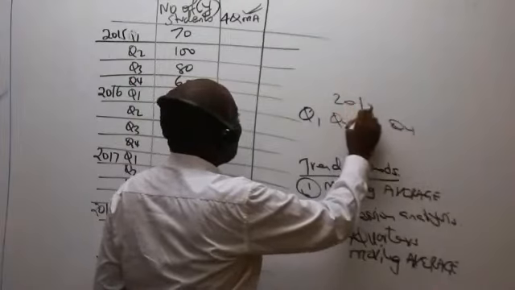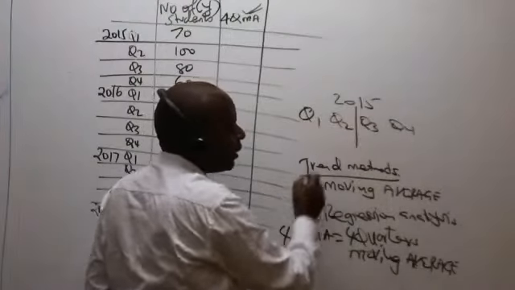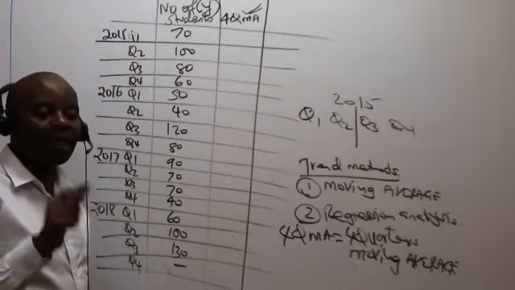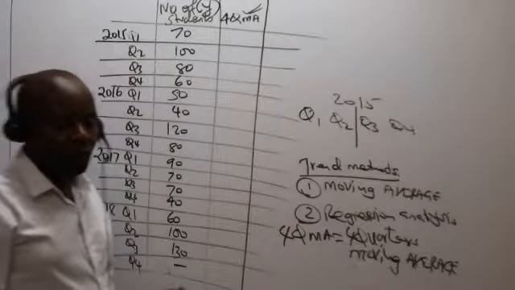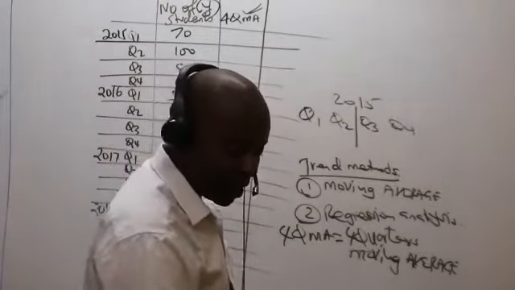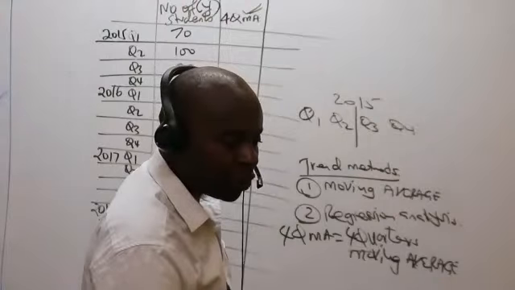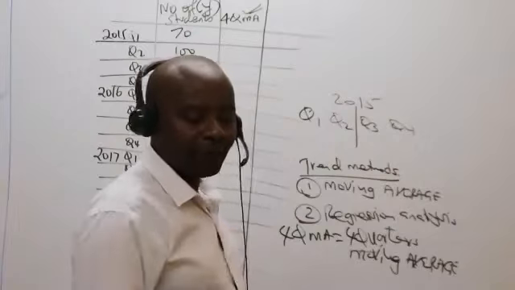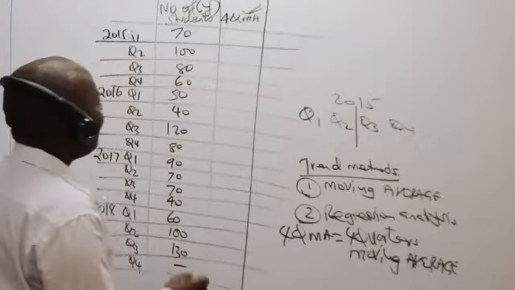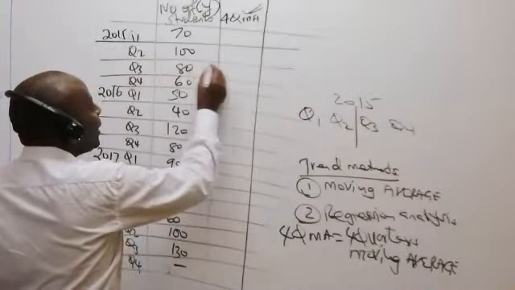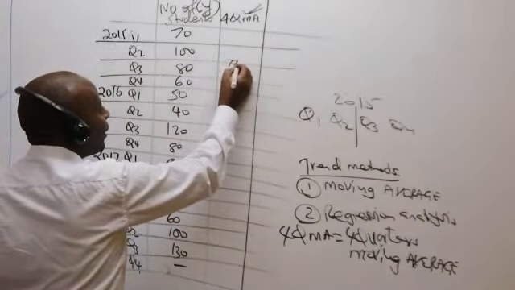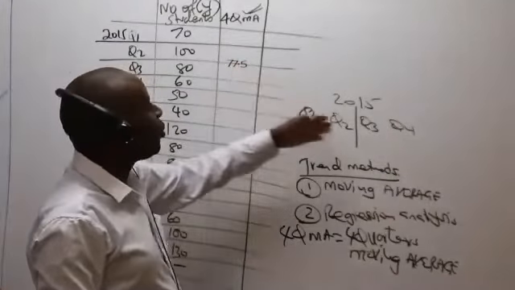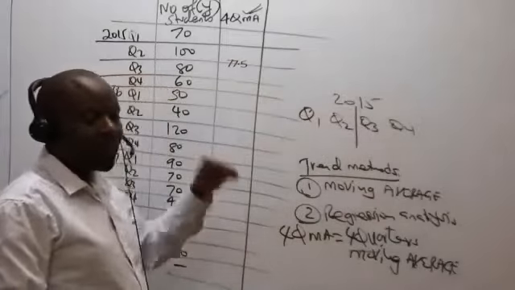My year here is 2015. The middle of my year will be at the center there, because this figure is supposed to be very representative. And ladies and gentlemen, it can only be said to be very representative if it is centralized. So we are saying that this 77.5, come and write it on top of the line that is in between quarter 2 and quarter 3, because it has to be central.